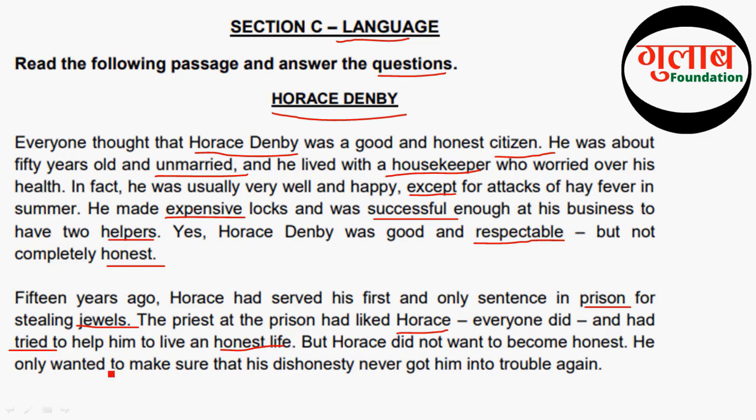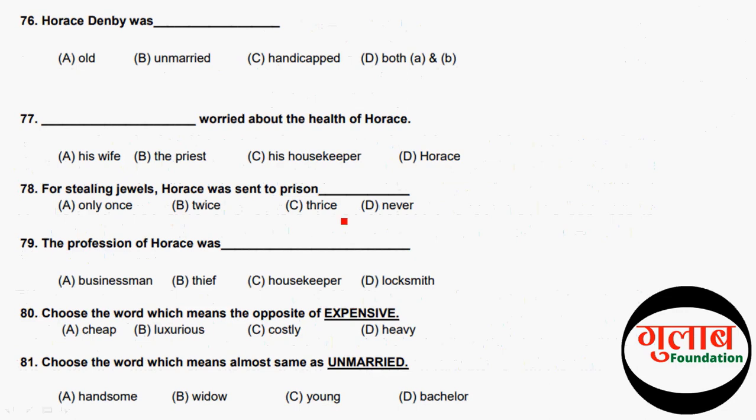So the question is Horace Denby was, and the correct option of this question is D, both A and B. A is old and B is unmarried. So let's move to the next question. Dash worried about the health of Horace, and the correct option is C.